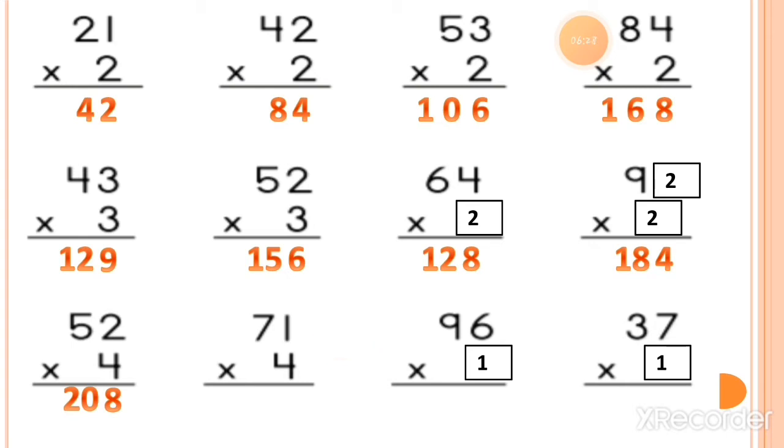So 4 ones are 4 and the tens value is 7. So let's multiply 4 with 7. So 4 sevens are 28. So the answer is 284. Now the next one, here is 1 six are 6 and at the tens value 1 nine are 9. Then the next one, 1 seven is 7 and 1 three is 3. Here is 37.